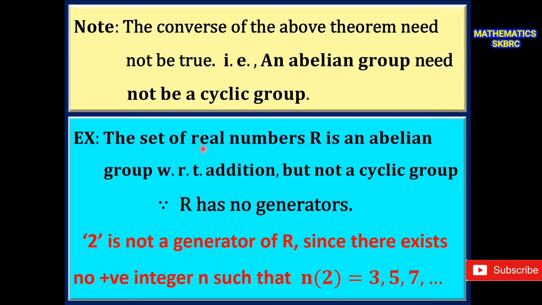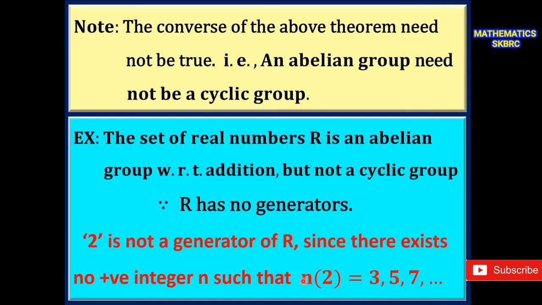Example: the set of real numbers R is an abelian group with respect to addition. That is, (R, +) is an abelian group, but it is not a cyclic group since R has no generators. 2 is not a generator of R since there exists no integer n such that n times 2 is equal to 3, 5, 7, and so on.